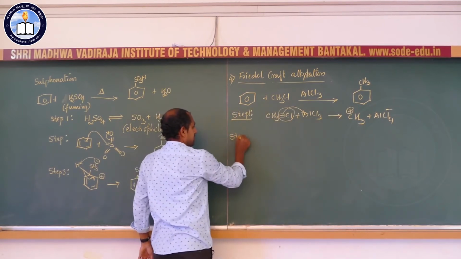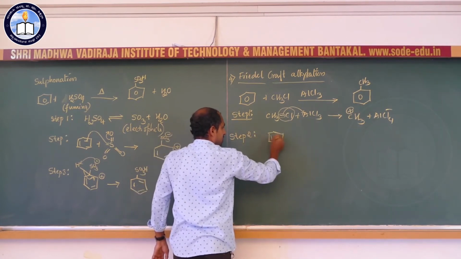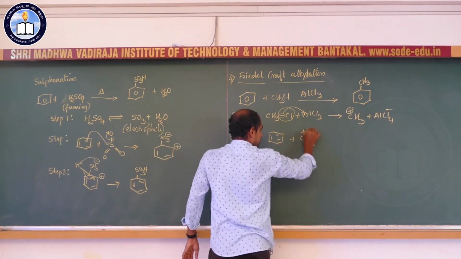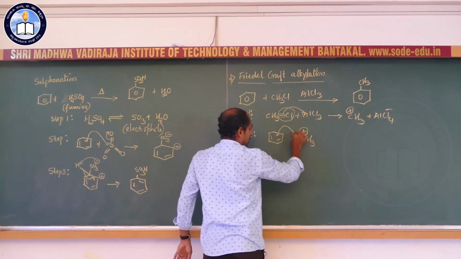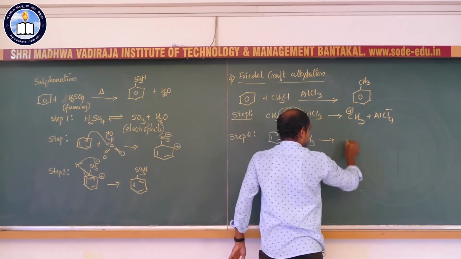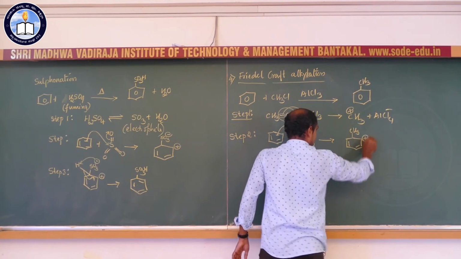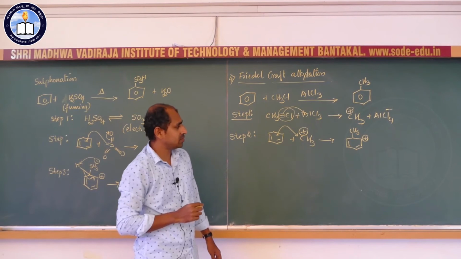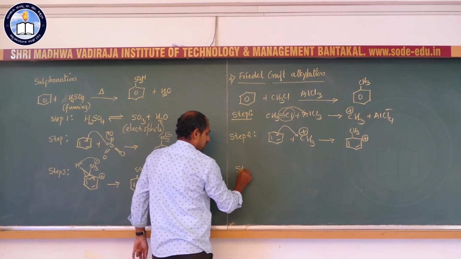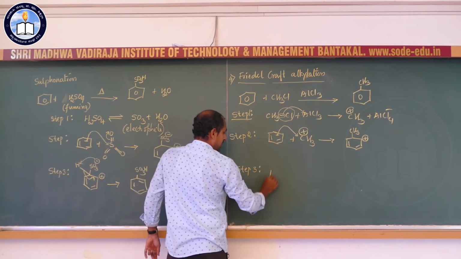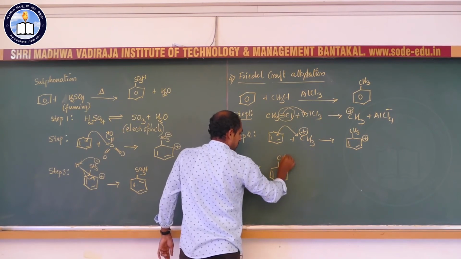Now the second step: here benzene reacts with the electrophile, the methyl carbocation. This pi electron pair attacks the electron-deficient methyl carbocation to form the methylated carbocation intermediate. So that is the second step. The third step is loss of a proton, leading to re-aromatization to form the toluene molecule.